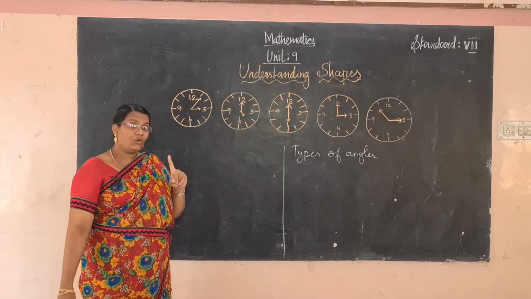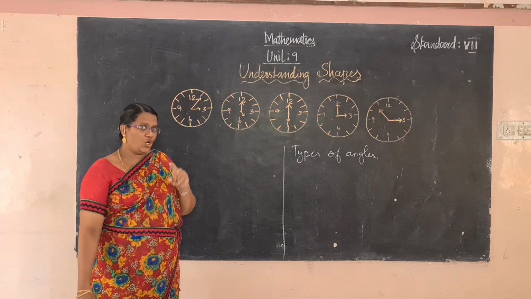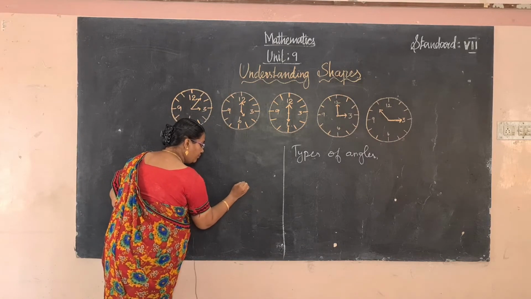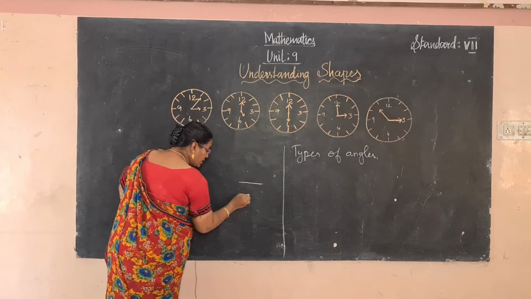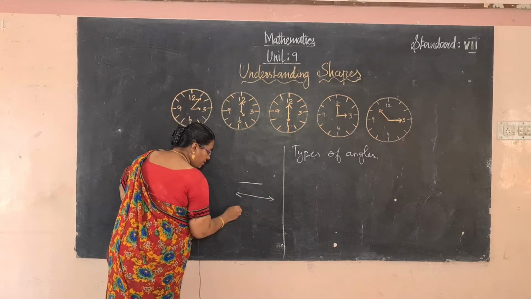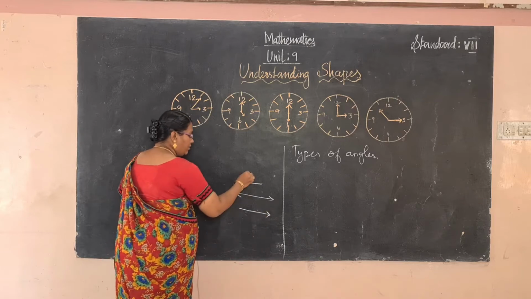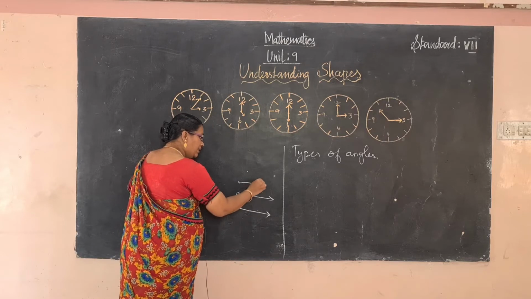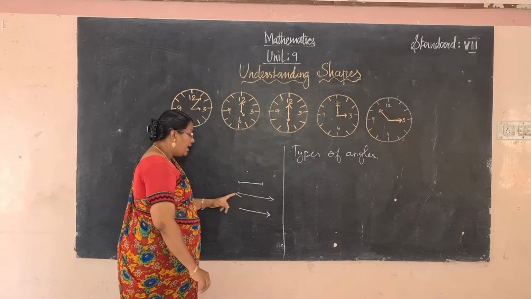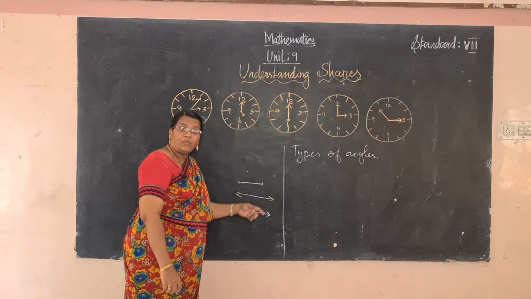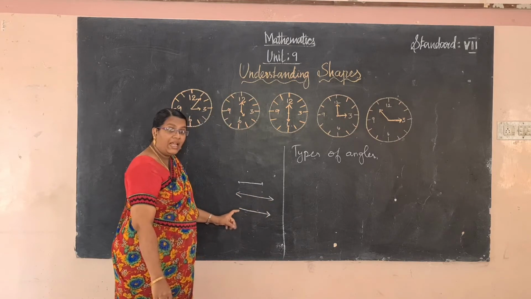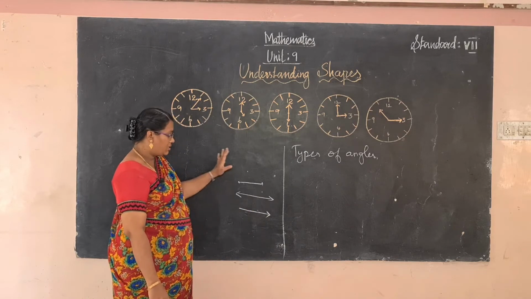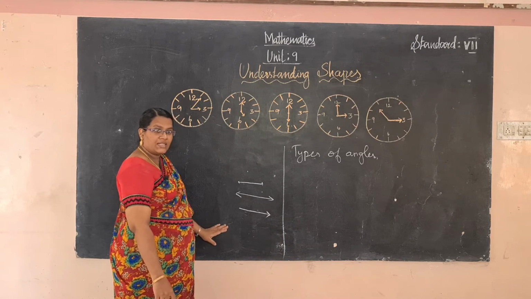I know everyone knows basic geometry well. This is a point. This is a line segment. This is a line. This is a ray. This point is called the vertex. In a line segment, we know the starting point and ending point. In a line, we don't know the starting point and ending point. In a ray, we know the starting point but not the ending point. These are all we have learned in the previous class.